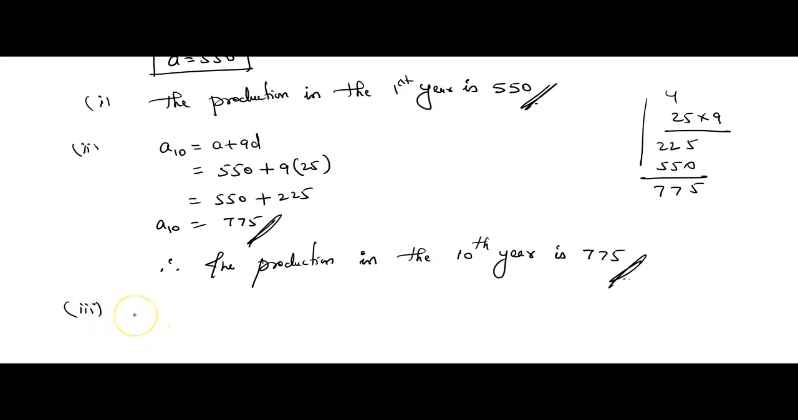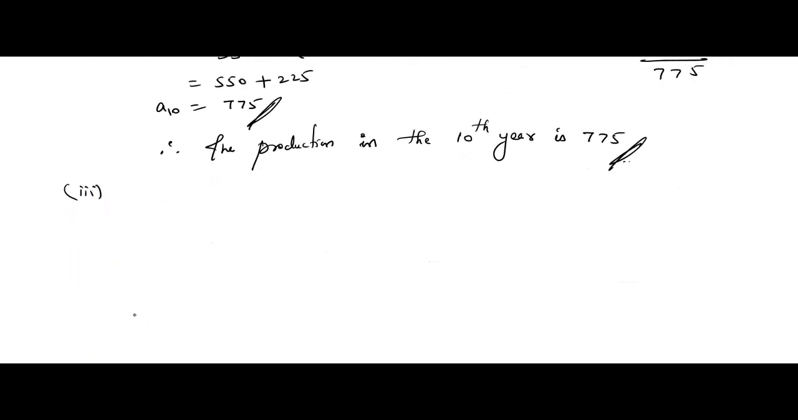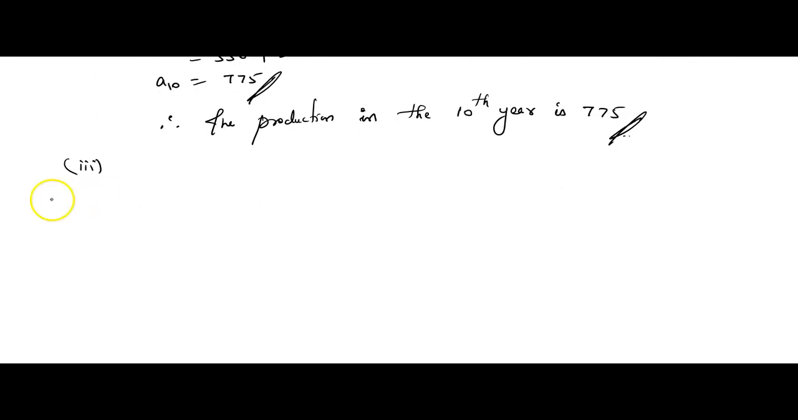Okay, next case what we have to do, total production in the 7 years. Total production in the 7 years means first year, second year, third year, fourth year, like that. All 7 years, that is S7 we have to calculate. Means sum of 7 years. From first year to 7 years, how much production is there? The total they are asking. It means A1 plus A2 plus A3 plus A4 plus A5 plus A6 plus A7. These all terms if we add, that is sum of 7 terms.